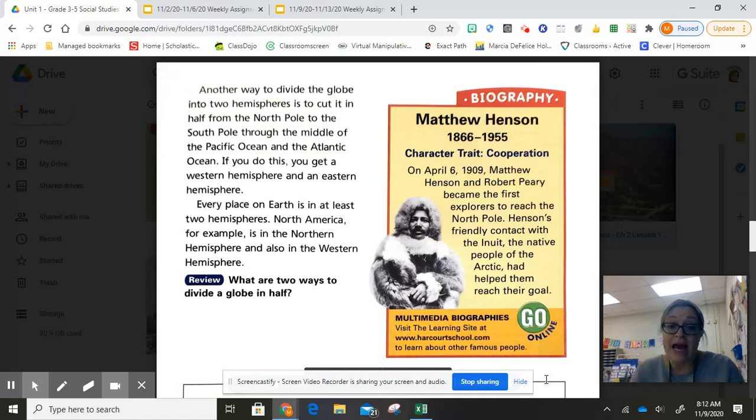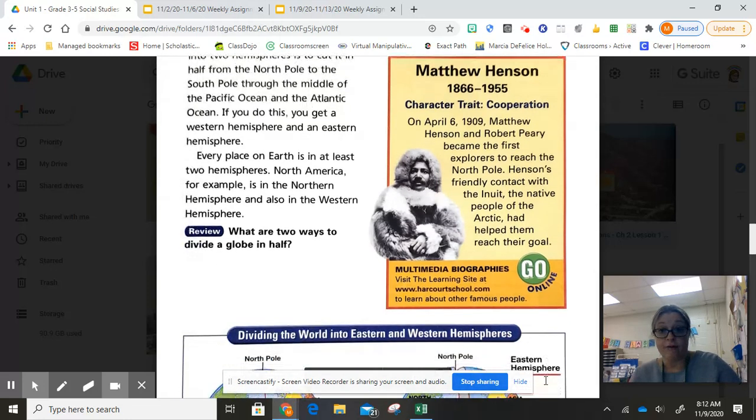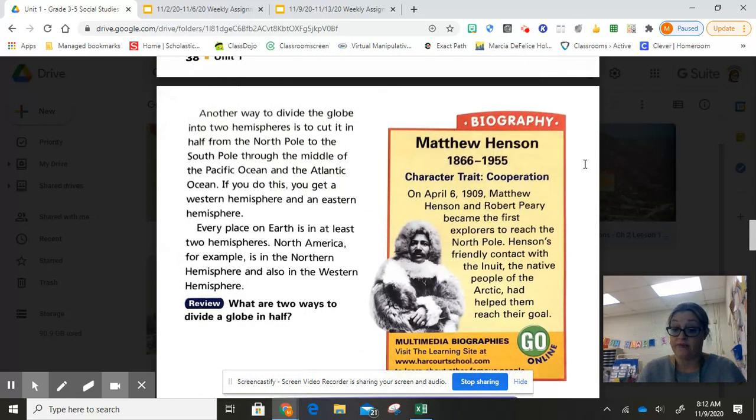Okay, so on April 6th, 1909, Matthew Henson and Robert Peary became the first explorers to reach the North Pole. Henson's friendly contact with the Inuit, the native people of the Arctic, had helped them reach their goal. So he was very instrumental in them reaching the North Pole because he had a relationship with the indigenous people that lived in that area. And remember, a biography is a story about a person's life.